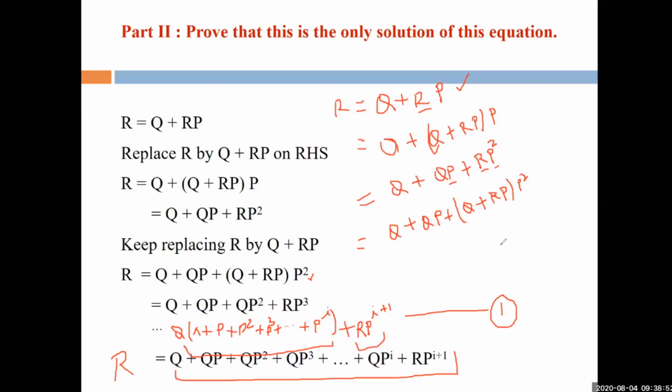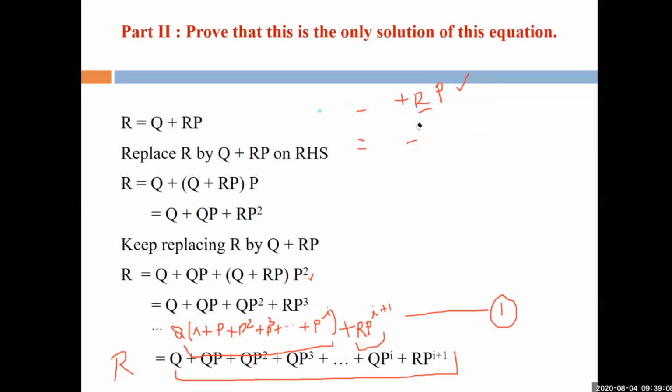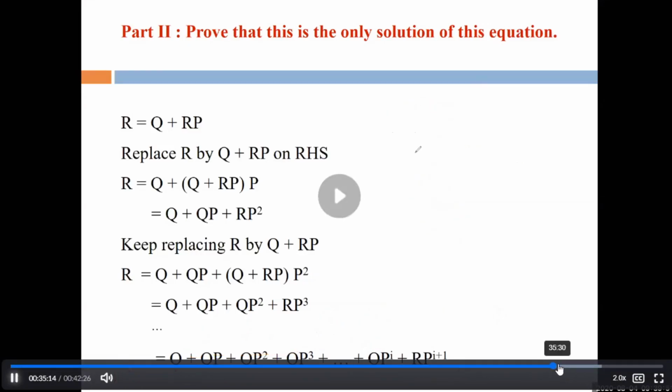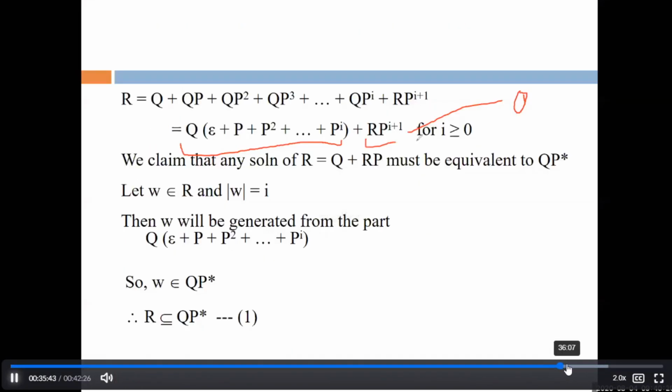Right? So if we write A plus B, or simply if we write R1 plus R2, what does it mean? This is the sign of plus, that is union. Union means or, right? Now we have to prove the uniqueness. So suppose we take a W. W is any string, and the length of the string W that we have taken is